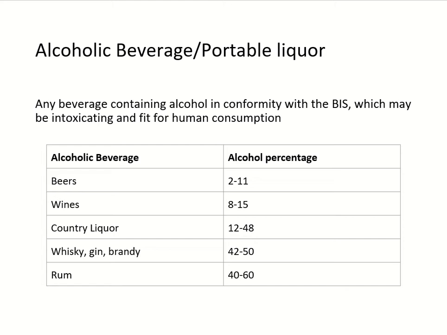It can cause negative effects on the body. Now, among alcoholic beverages, beer contains 2 to 11% alcohol, wine contains 8 to 15%, country liquor 12 to 48%, whiskey, gin, brandy 42 to 50%, and the maximum alcohol percentage is found in rum, which is 40 to 60%.